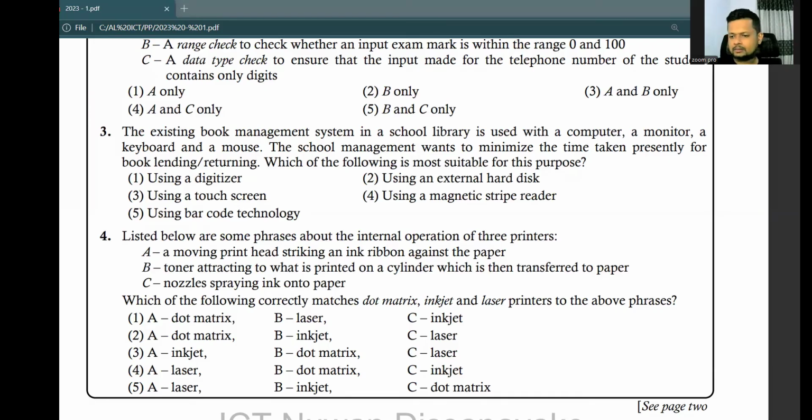Using barcode technology, yes, barcode technology is a good solution to increase the efficiency. The librarian can print barcodes. There are so many online barcode generators for free. So the librarian can generate the barcodes with the book information, take printouts and paste them on the book covers. And when the members are dealing with the books, the librarian can read the barcode using a barcode reader quickly within a second. The data goes into the system. So that is a good solution.